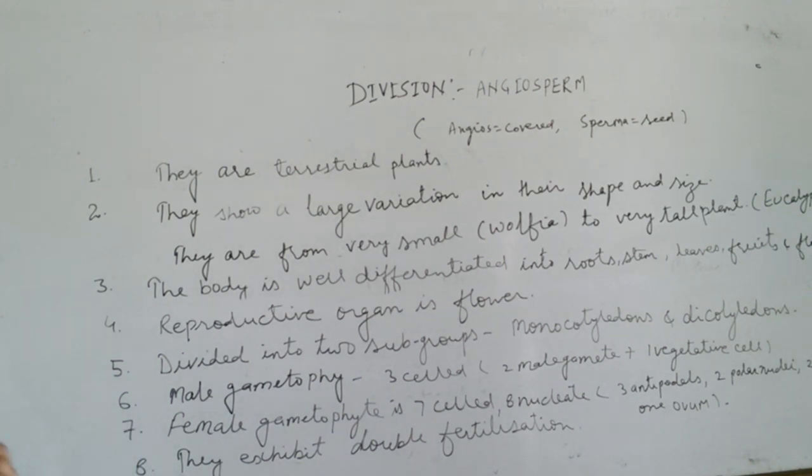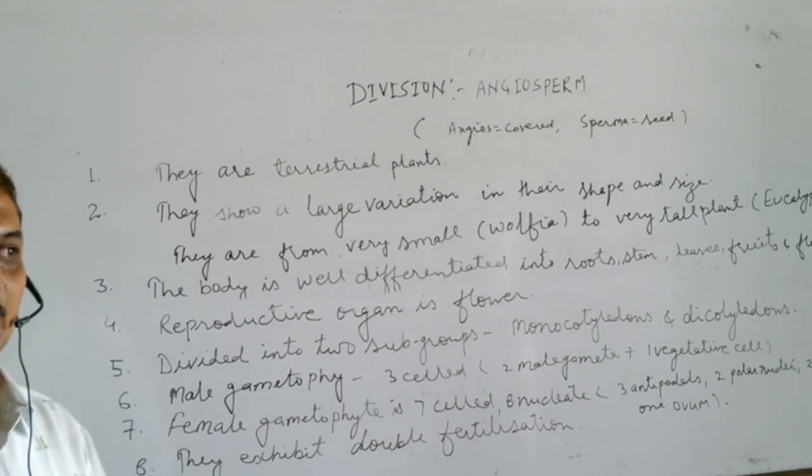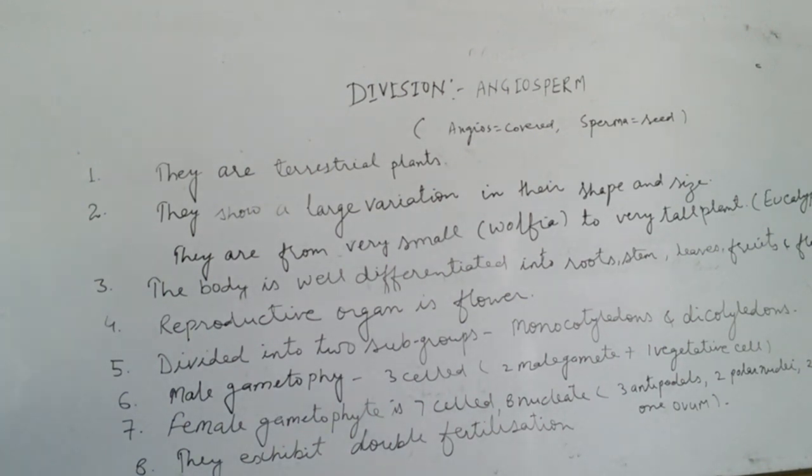Their reproductive organ is the flower. So you know a flower is a modified shoot. Flower is actually what? A modified shoot. If you see a stem, nodes and internodes are there. You know leaves arise from the nodes only. So if the distance between the two nodes is reduced, the condition will be like this. So we can say it has converted into a flower.